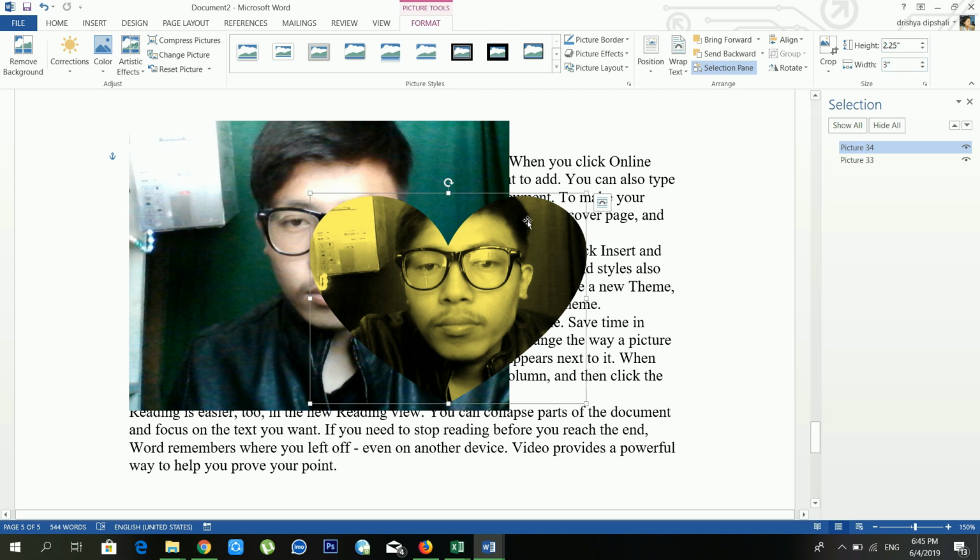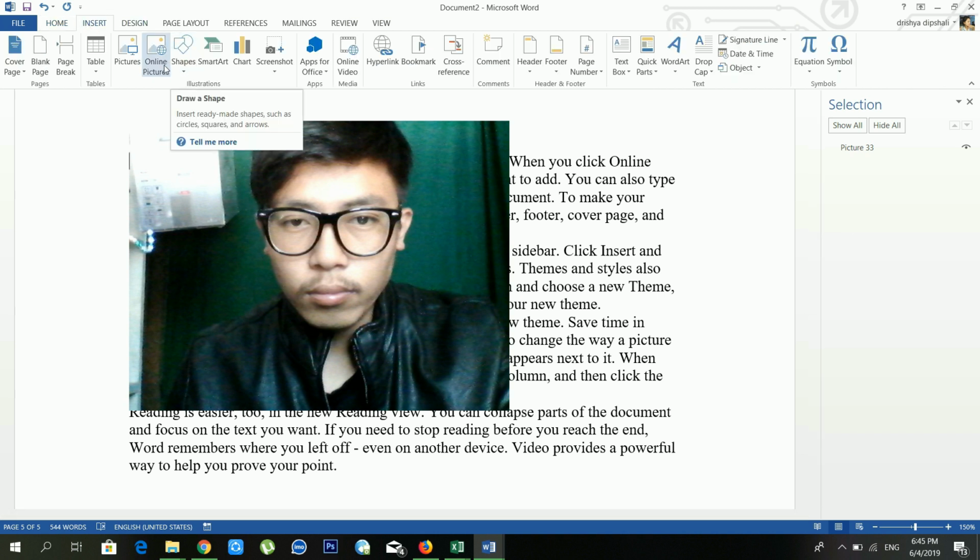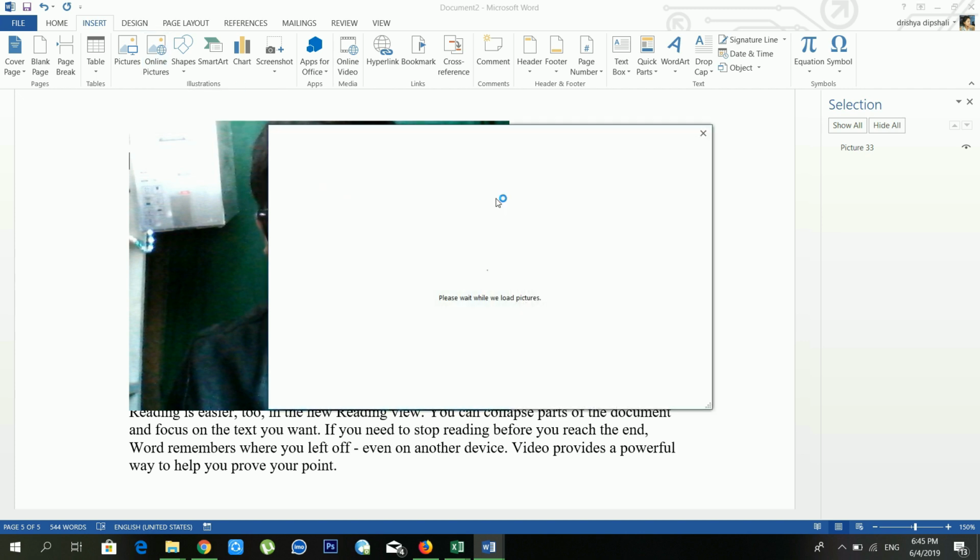Okay, so move on. Another option is Online Pictures. If you have an internet connection, you can download photos from online, but you need an internet connection. It's telling me please wait while we load pictures.